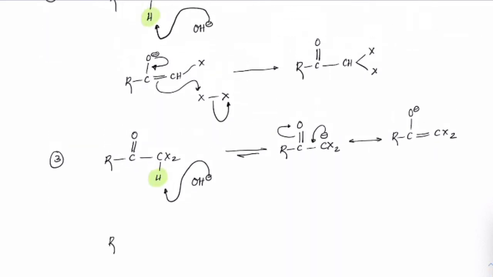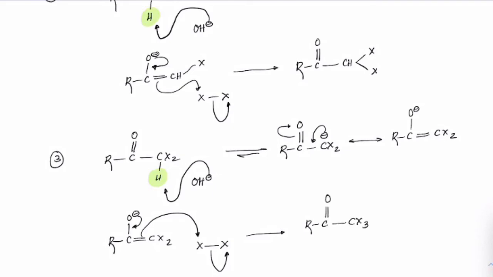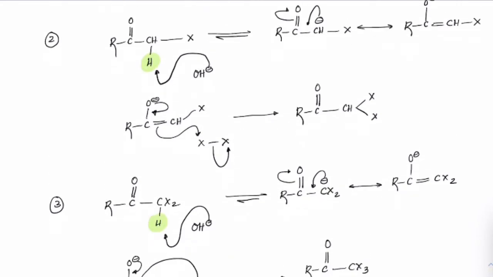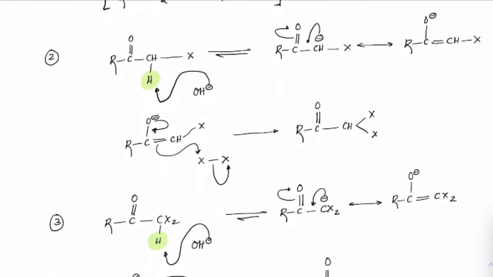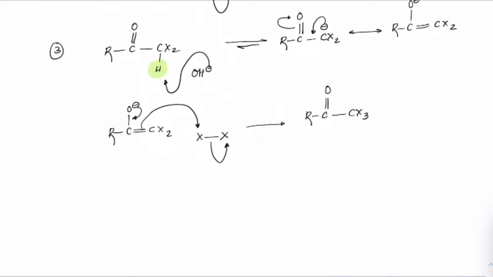Right. So this RCO minus double bond CX2 will again react with X2 here. This group will leave. So we'll have R and this would join as C double bond O CX3. So this is what has been formed. So three steps, check them out carefully. All those hydrogens were replaced by halogens, right? So once we have that, we now get RC double bond O CX3 formation here.